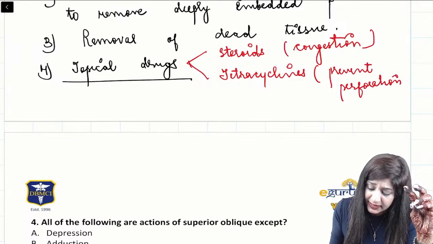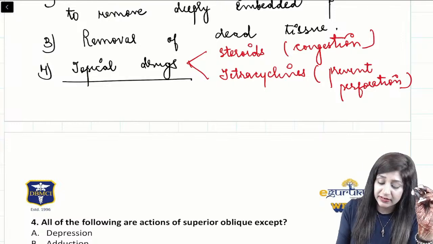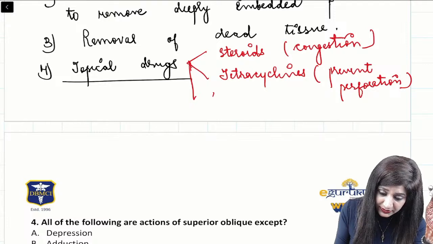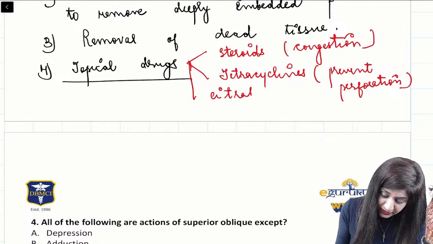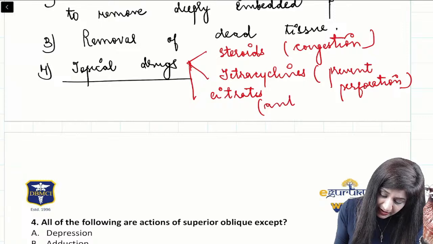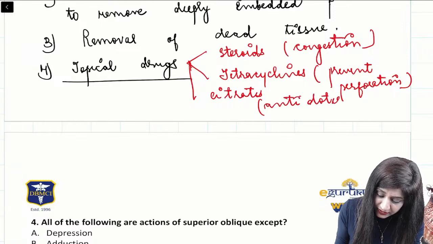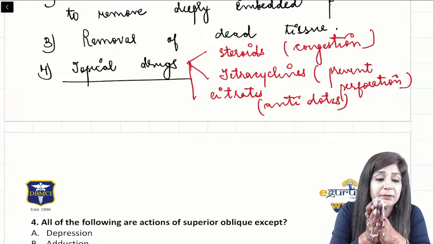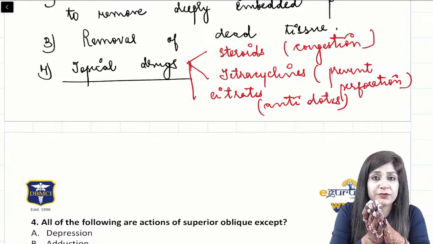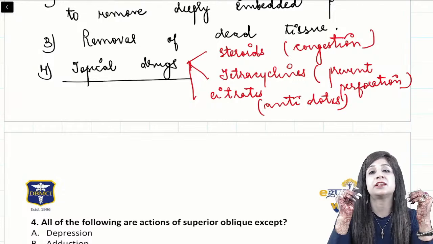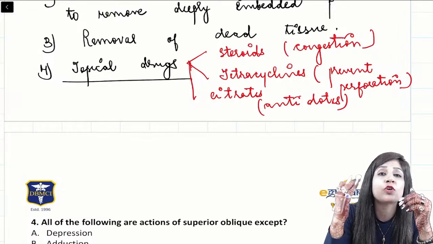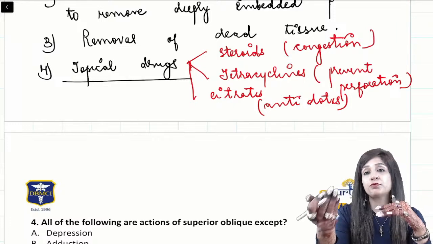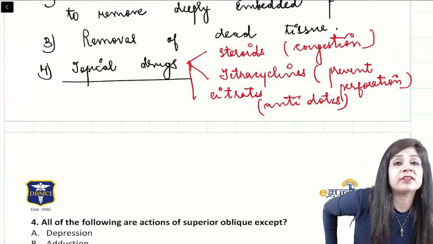You can give doxycycline, can give tetracycline, and then we also give the citrate. Citrates will be acting as the antidotes. All these drugs have to be given. So obviously we have to give the antibiotics because there is a risk of infection. But here the tetracyclines or the doxycyclines that we are giving are not just given to prevent the risk of infection, but also to prevent the risk of perforation.